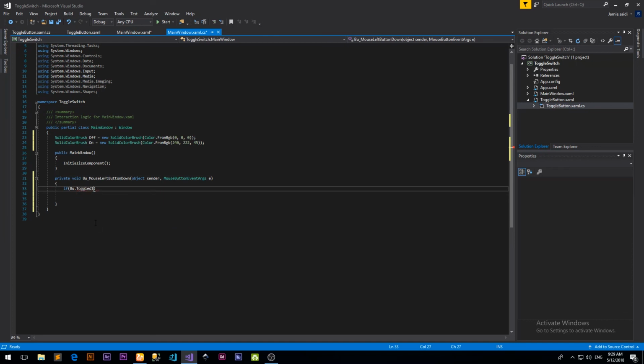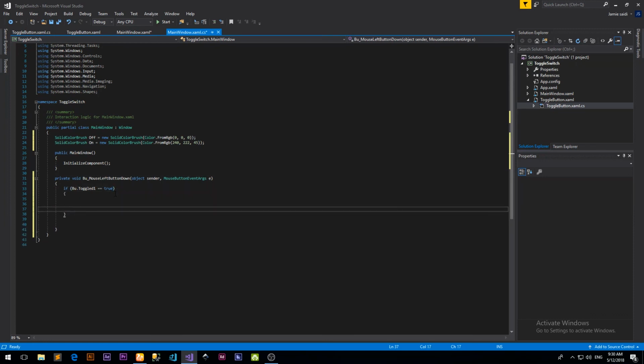So we go back to the code and bu dot toggled1. If bu dot toggled1 is equal to true, then do something, else switch off the light. Actually, we don't need this. We can just do that, because in itself it can return true or false, or we can equate it to true or false, just for the sake of learning.